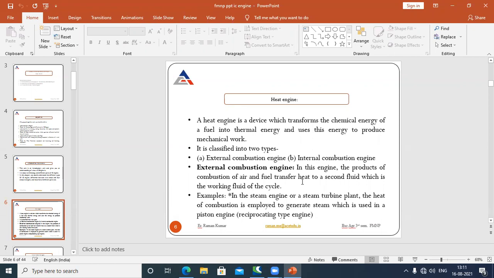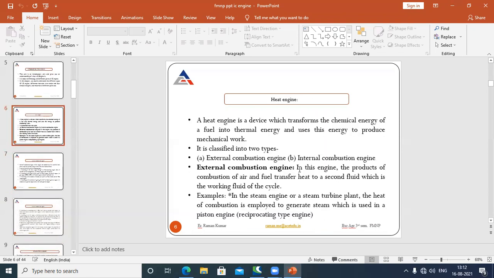If I take the example of steam, steam is generated in a boiler, which is outside the engine. When steam is generated, it is supplied to the heat engine. This means the steam is generated from outside the cylinder, not inside it. That's why it is called the external combustion engine. This steam is utilized to run the piston engine, a reciprocating type engine.